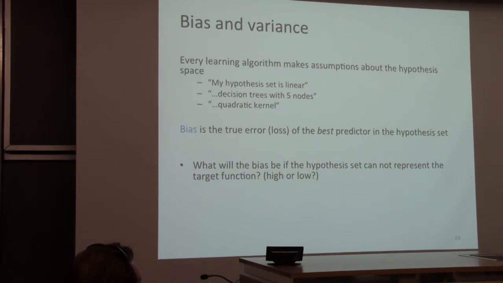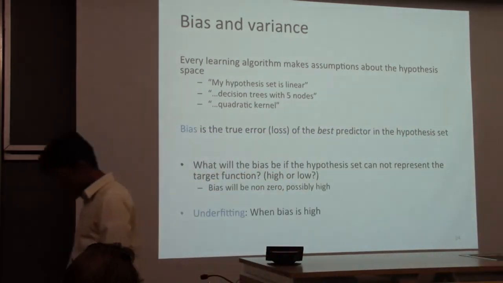There's no function in your class of functions that can fit the data. What will the bias be? Will it be high or low? Higher. Why? Because even in the best case, we can't separate the data. So even the best member of this class cannot separate the data, so the bias will be high.